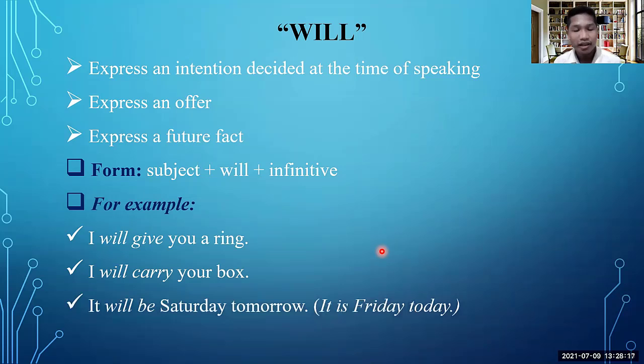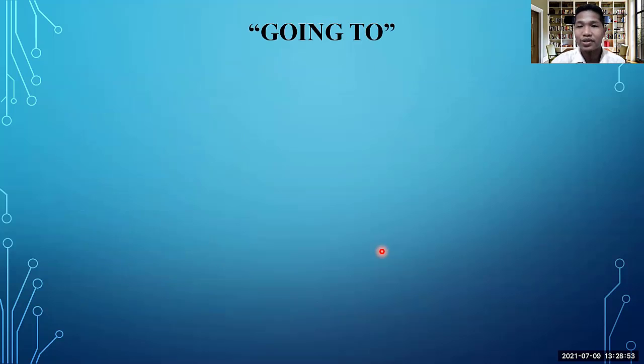Another example is that it will be Saturday tomorrow. So we know that today is Friday, and the fact is tomorrow is Saturday. So we can say it will be Saturday tomorrow. So this is the fact. No one can change that tomorrow will be Sunday, because today is Friday. So tomorrow must be Saturday. Yeah, this is the fact about the future. So I hope that you get some ideas about this one, and we're gonna move on to be going to.